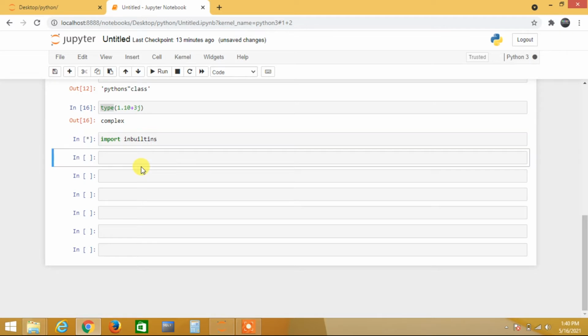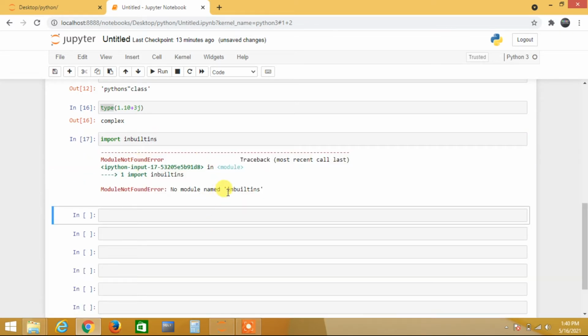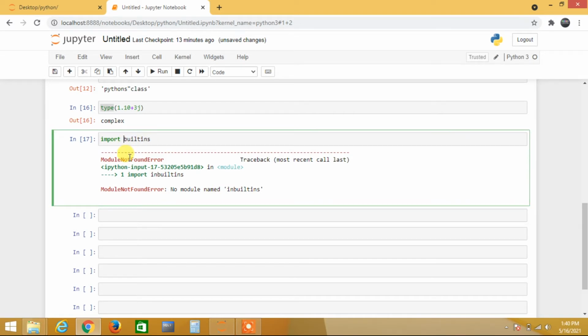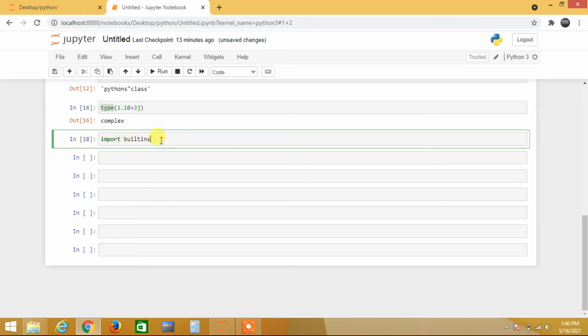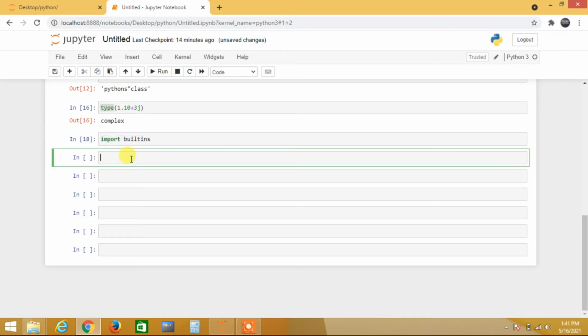I just made a spelling mistake before, but when I execute this one, I didn't get any error, right? I just imported builtins. Built-ins are nothing but code which is already written and is there inside my Python programming language. I'm accessing that code, taking that code because I just want to read it, which means I'm importing. This is the first step. After taking it, I just want to use dir.